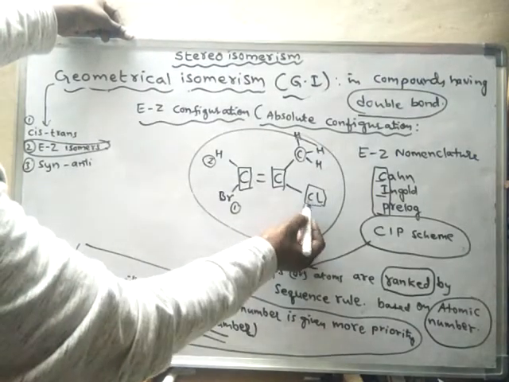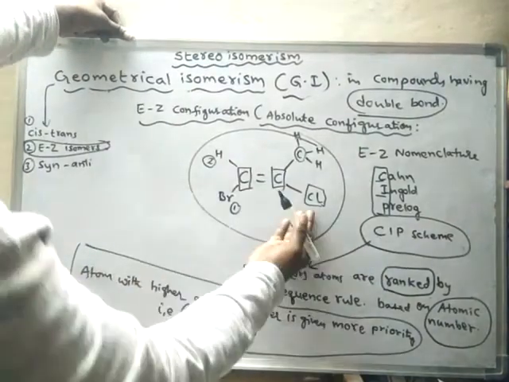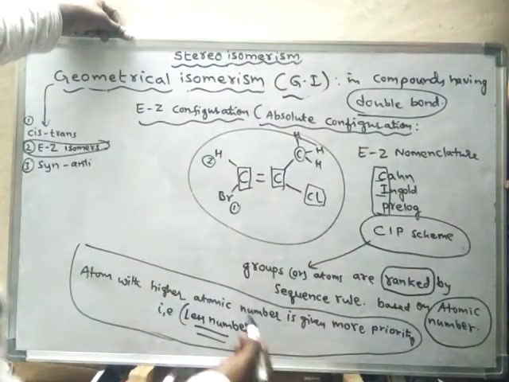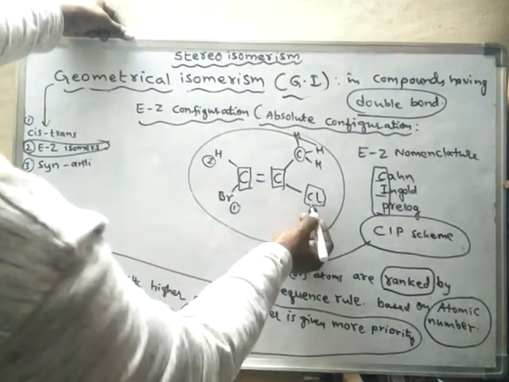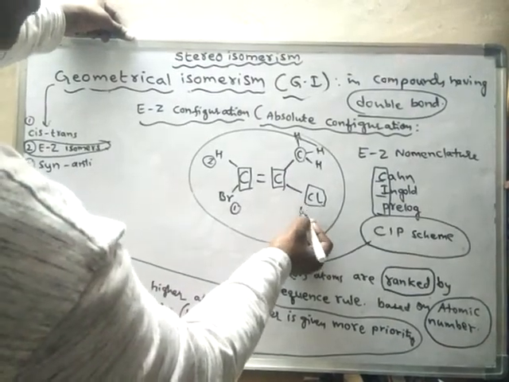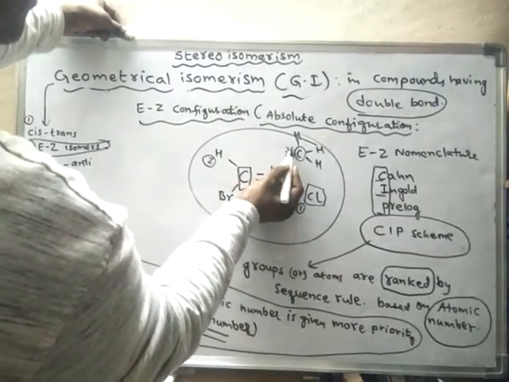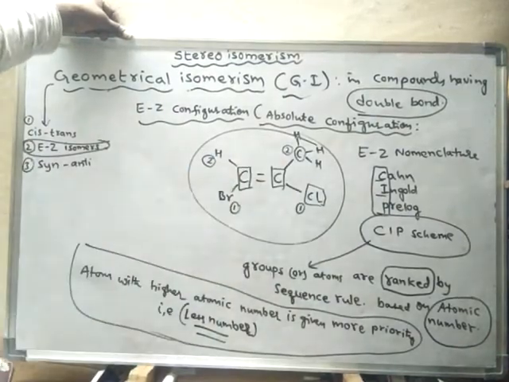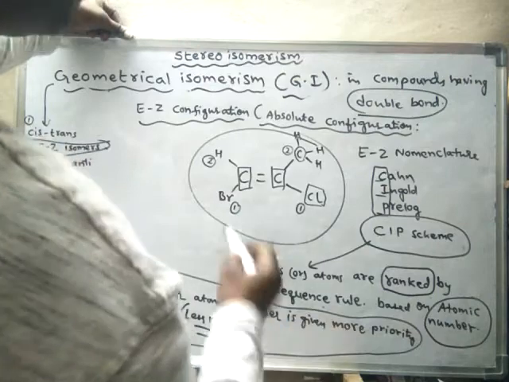This carbon has 3 hydrogens. The atomic number of chlorine is 17, whereas carbon is 6 only. So chlorine has the higher atomic number, hence it gets more priority, meaning the lower number. It is given the first rank, and here the carbon gets rank 2. Groups or atoms are ranked by sequence rules, so there are certain rules.